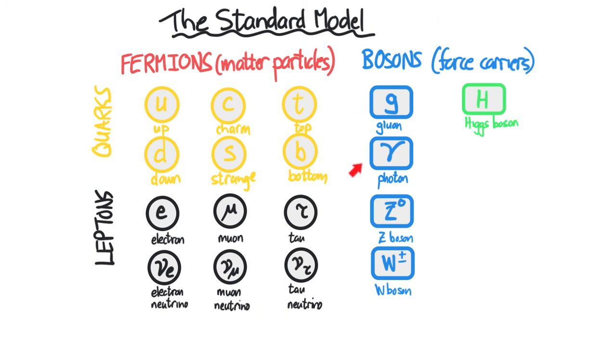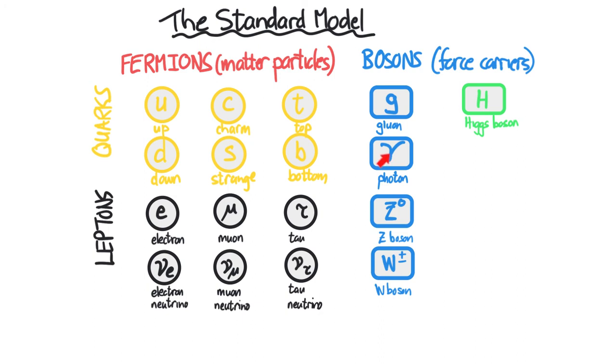On this side here, we have the bosons, and they are the force carriers. We have the gluon, the photon, the Z boson and the W boson, and then we have the famous Higgs boson, which was recently proven to exist at the Large Hadron Collider. The gluon is the force carrier for the strong nuclear interaction, also known as the gluonic force.